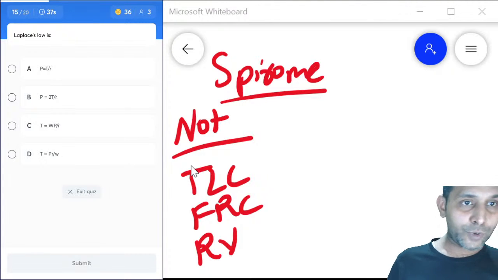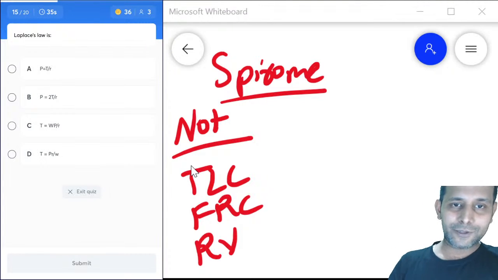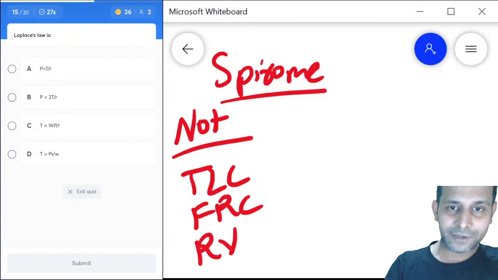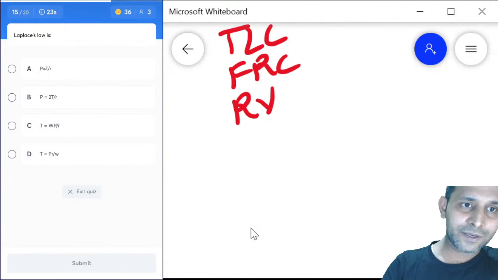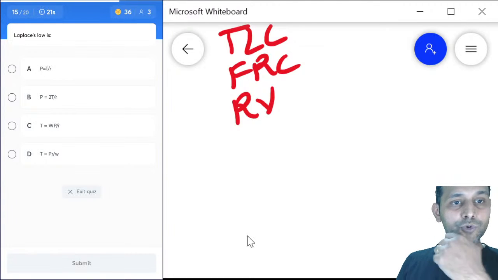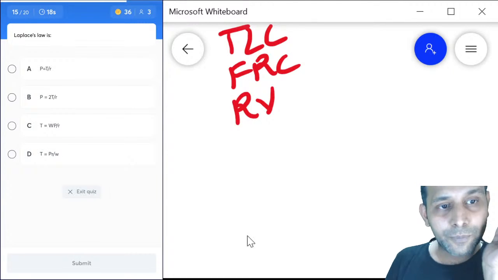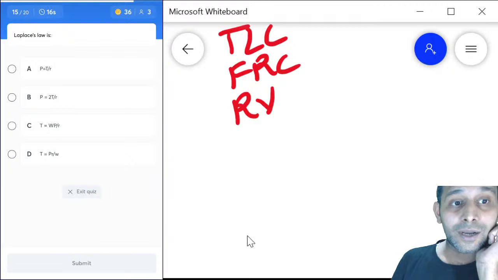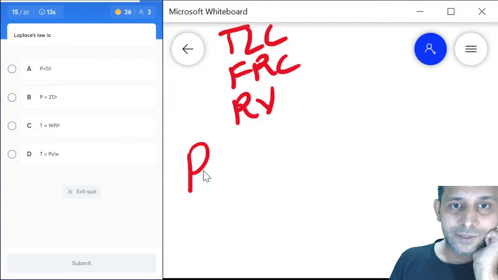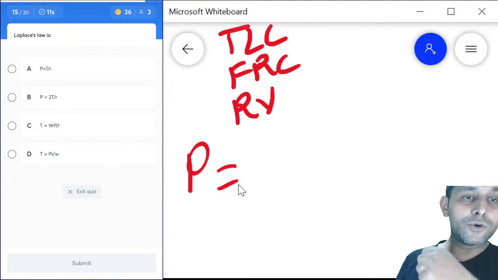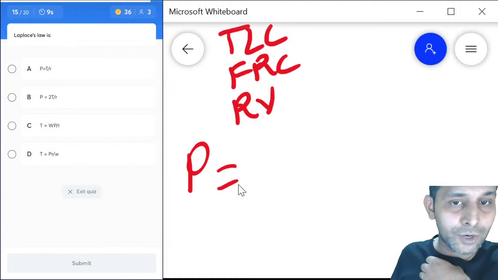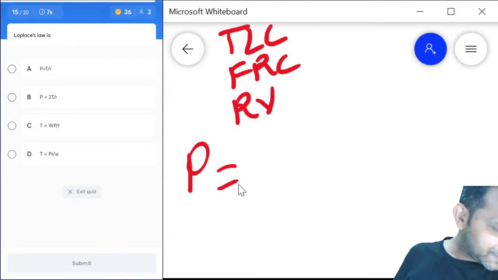Okay, going for the next question. Laplace law is very simple. It's a relation. Laplace law provides the relationship between pressure, tension, and diameter, or you can say radius. So what does the Laplace law say? P is equal to T upon R, P is equal to 2T upon R, P is equal to WP upon R, or T is equal to PR by W. There are two options in front of you: T upon R or 2T upon R.